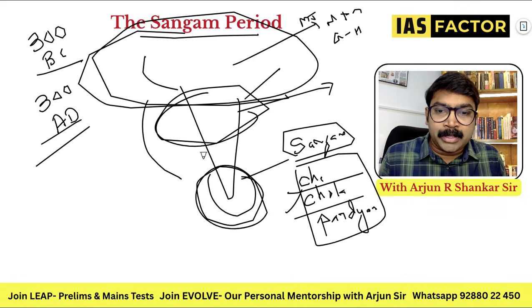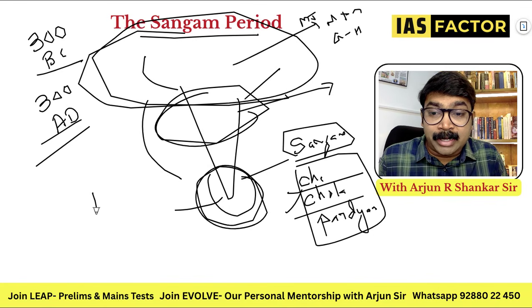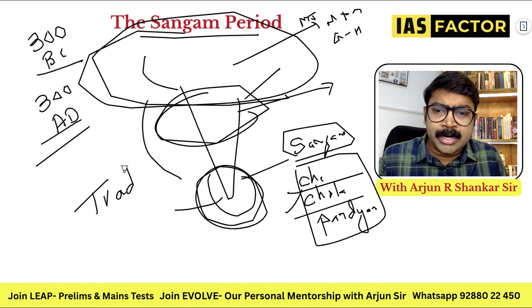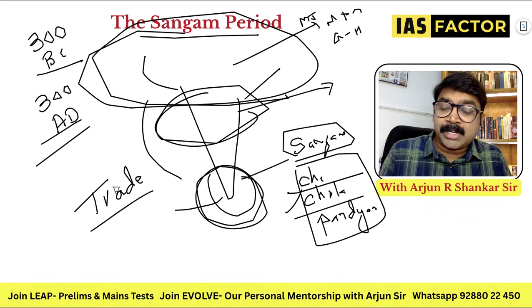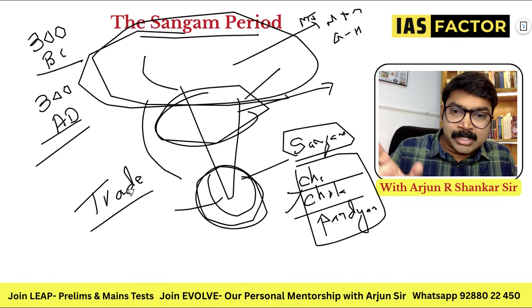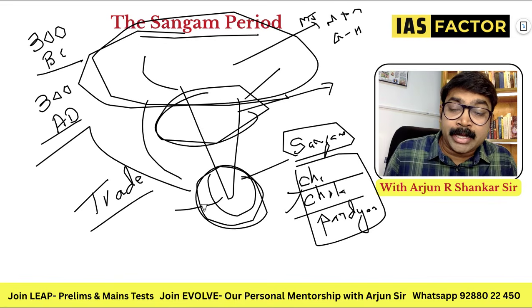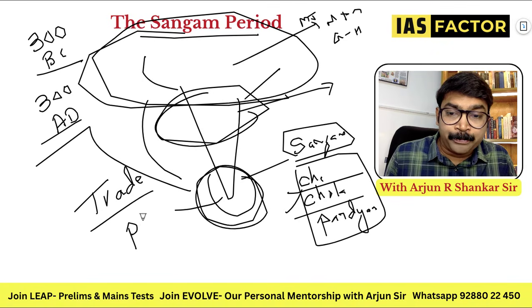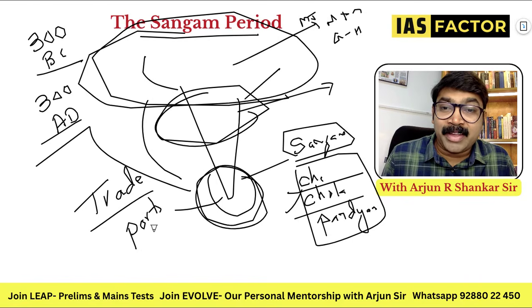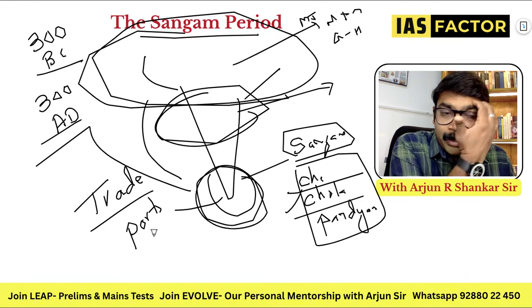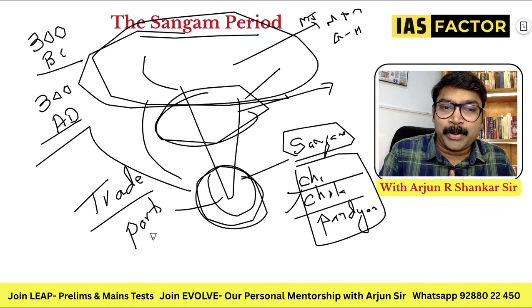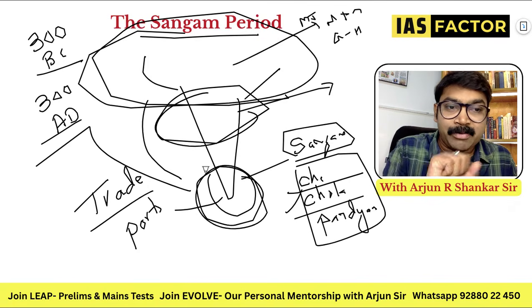The most important thing that you will learn is the trading activity, especially with the Roman world, the international world. The trade was humongous, and we learn about some ports. UPSC asked this question: Puhar Port, Kaveri Pattanam, Muchiri. All these were questions that they asked in UPSC. All those questions are coming from this area.